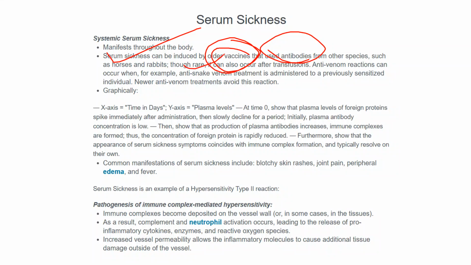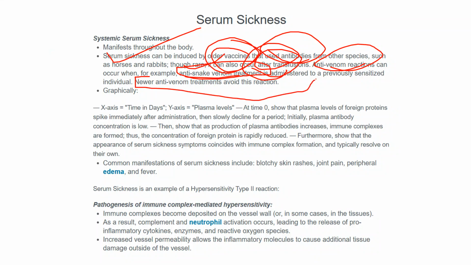Though very rare, it can occur after transfusion. Anti-venom reactions can occur, for example if anti-snake venom treatment is administered to a previously sensitized individual, so a new anti-venom treatment is needed to avoid this reaction.